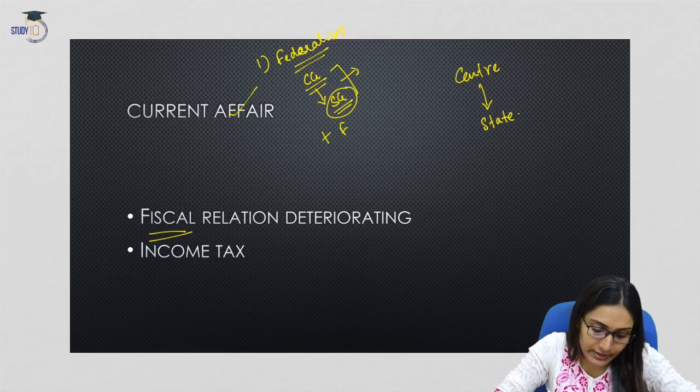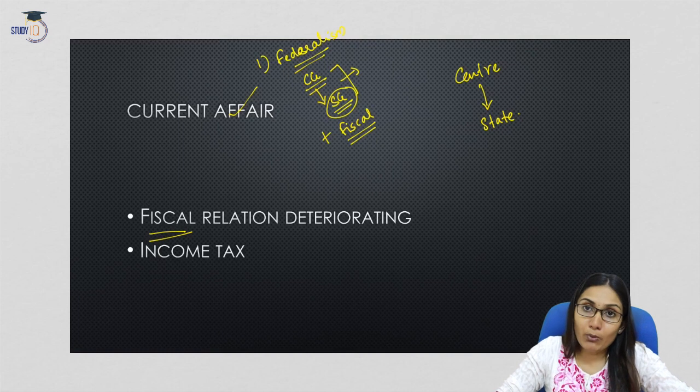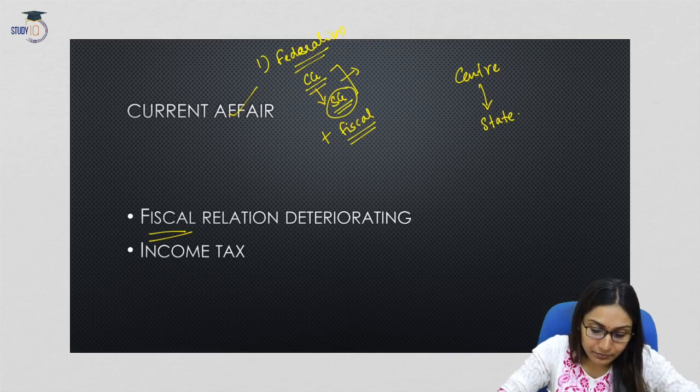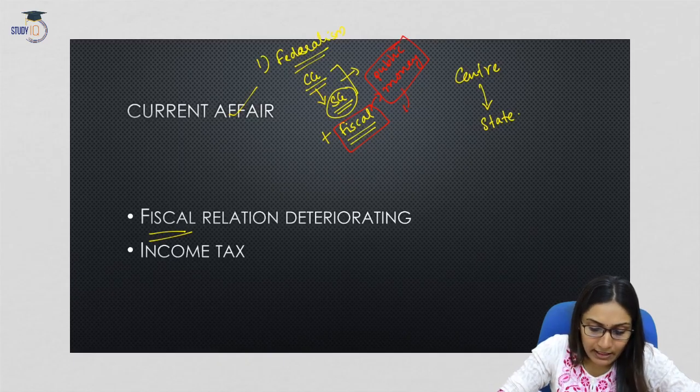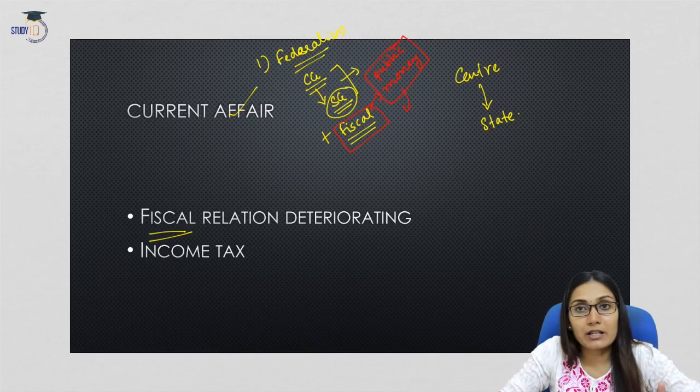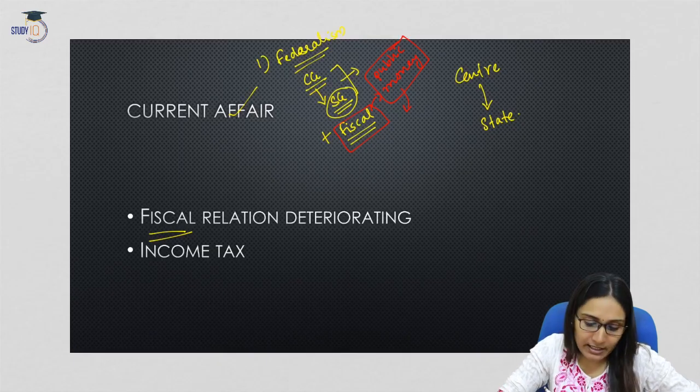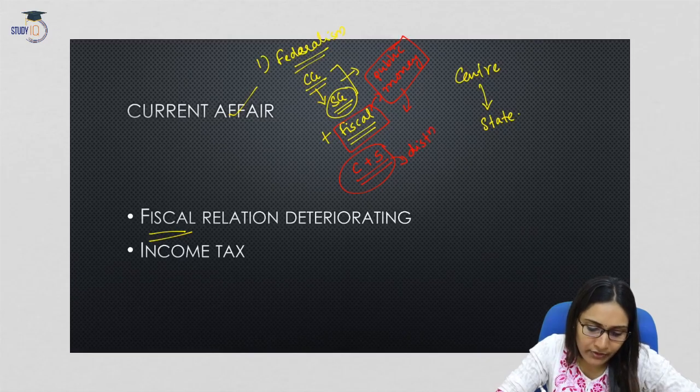If we add fiscal to the term federalism, we will get fiscal federalism. Now what is meant by the term fiscal? The term fiscal means money related or public money related. This would be the best description. Now fiscal federalism refers to the cooperation and the coordination between the central government and the state governments with regard to distribution and division of money or public money.